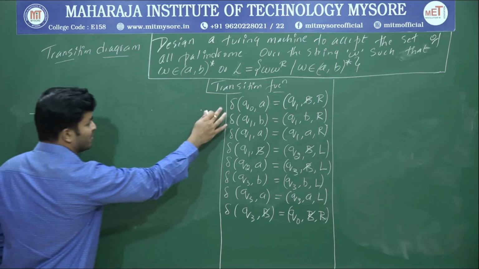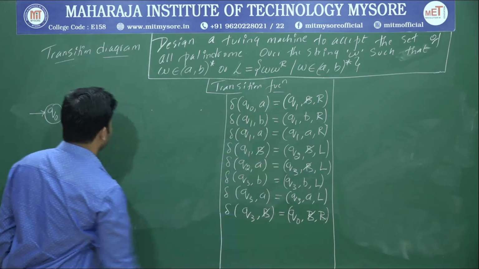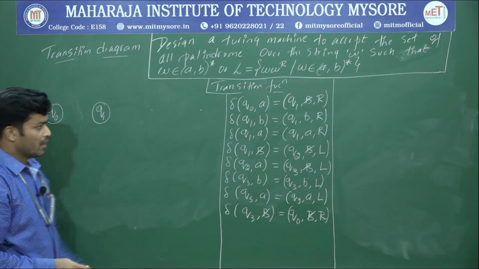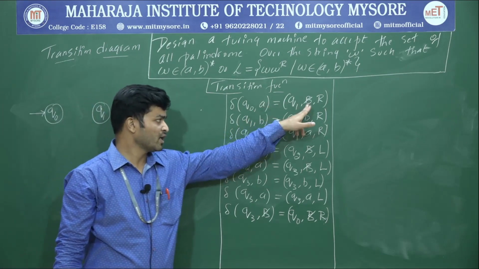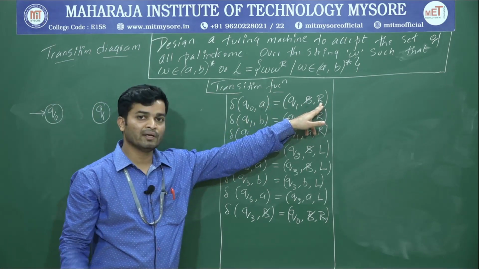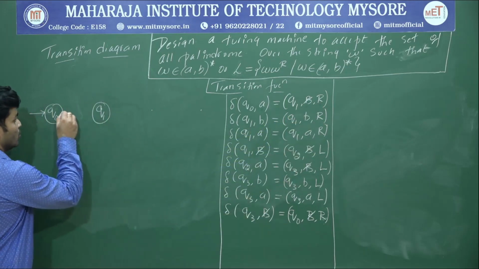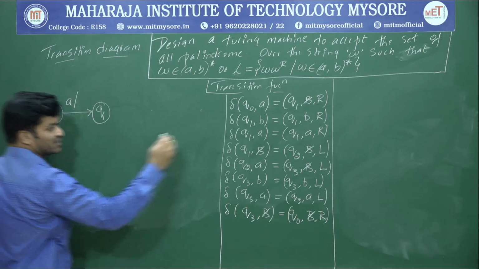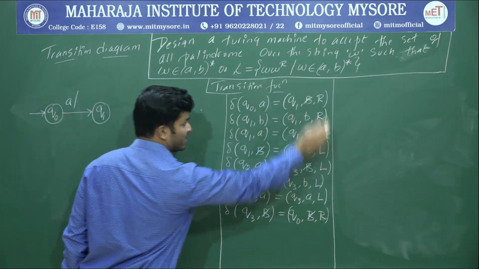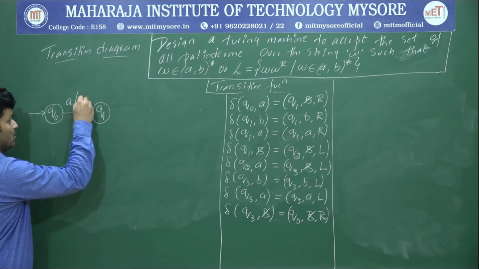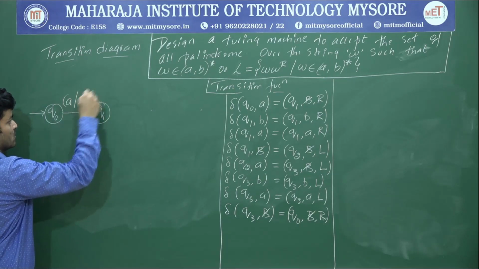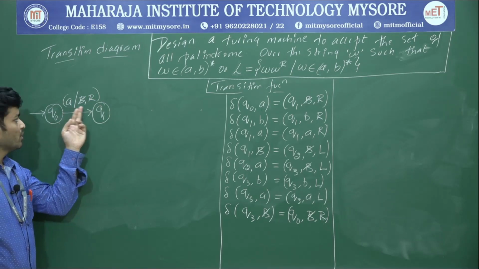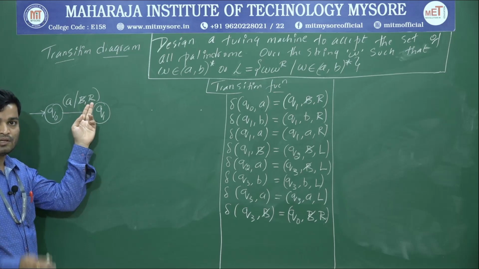So what's the first transition? First transition is from Q0 to Q1. Therefore take two states, Q0 and Q1. Whenever it is A, we will replace that one with blank space, and we will start moving to the right hand side. So connect Q0 and Q1. If it is A, first write this part, slash, then write this part: A slash blank space comma R. The meaning is, if you are in state Q0 and you get input A, you are going to replace that one with a blank space, and you will start moving to the right hand side.